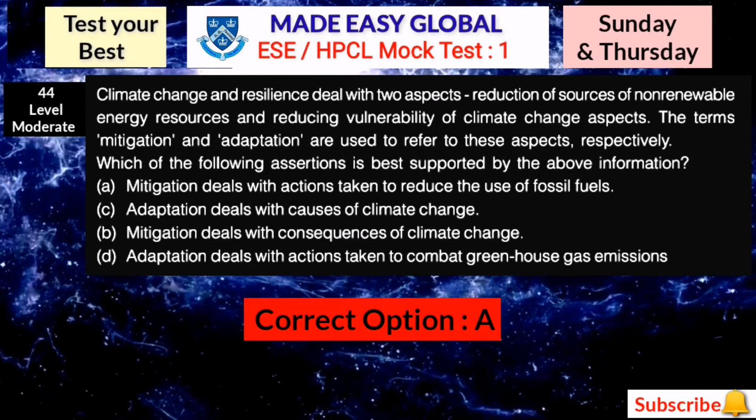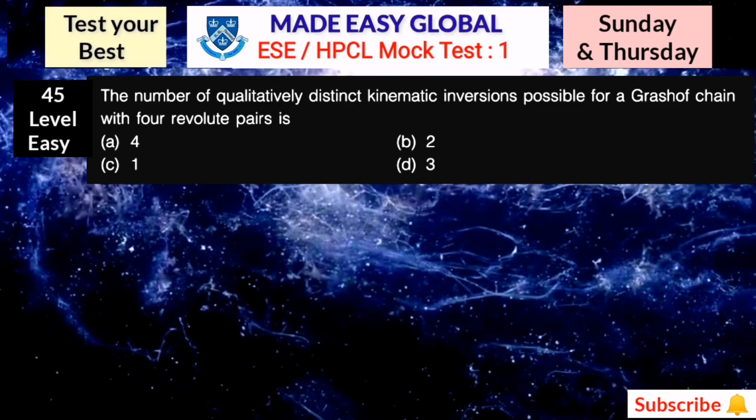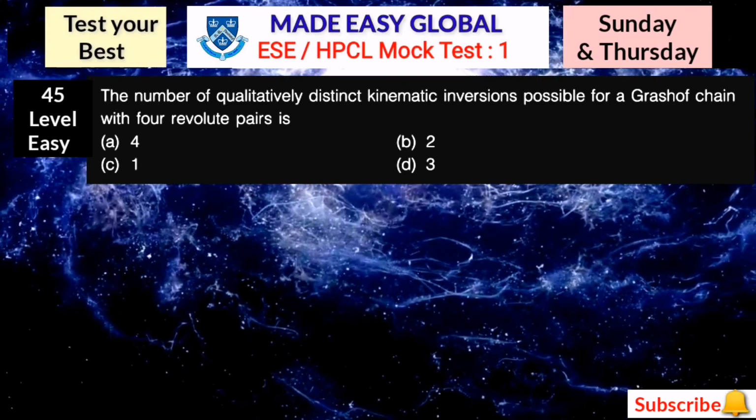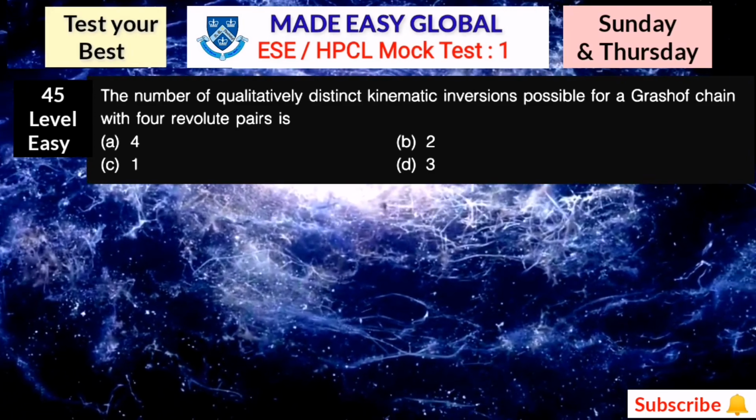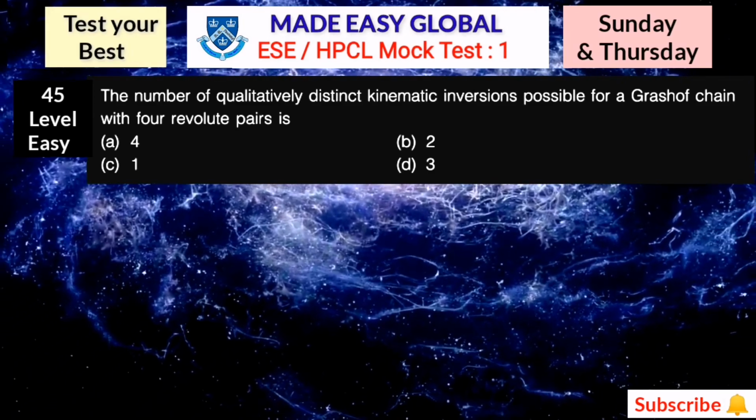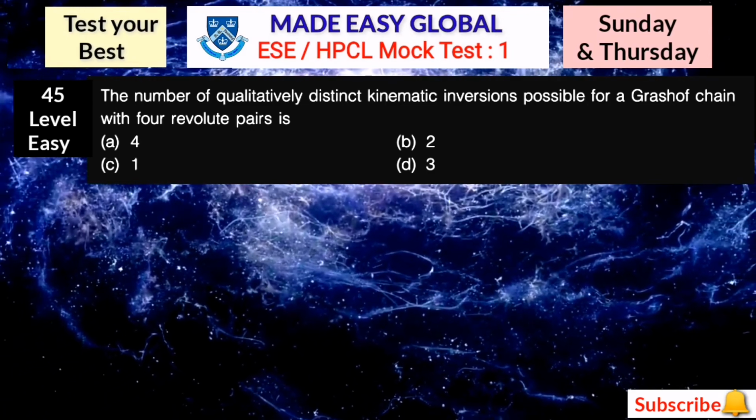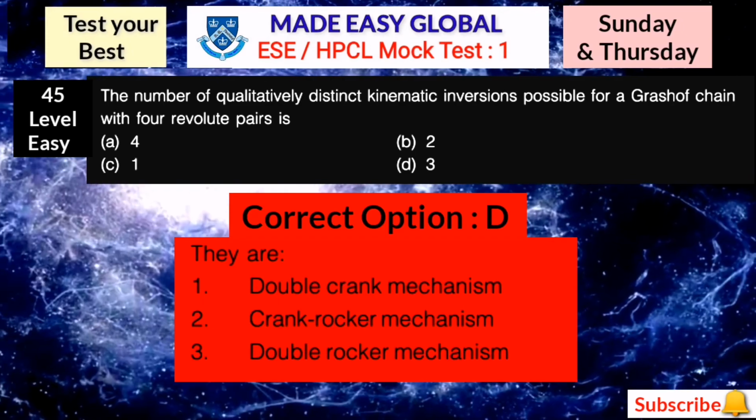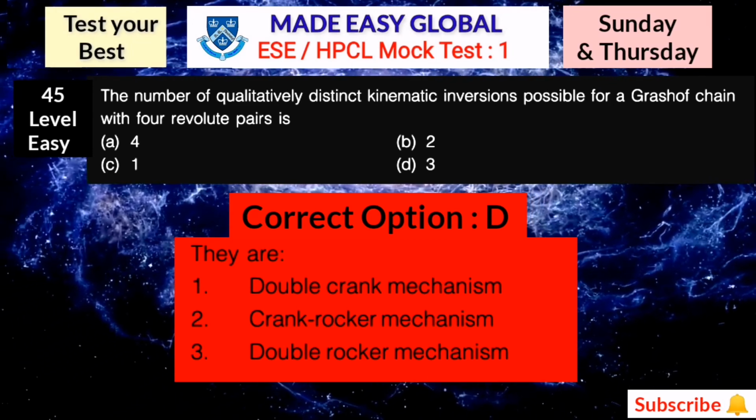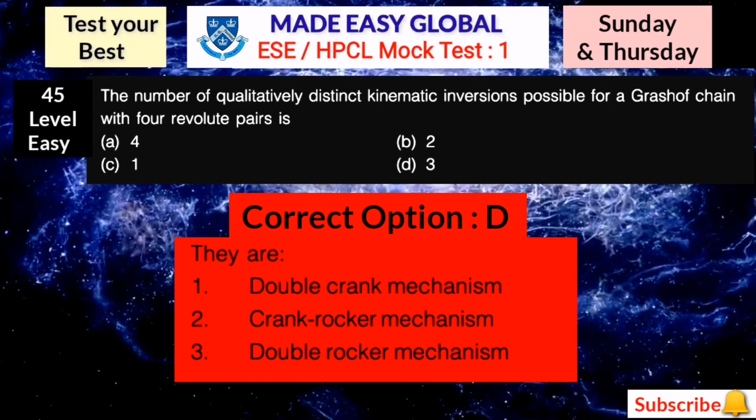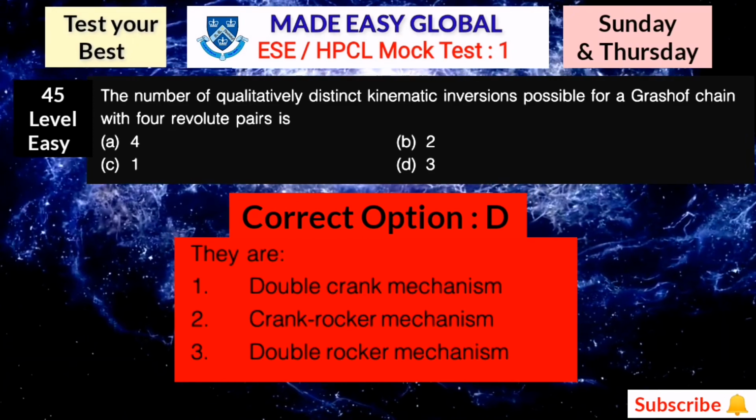Now let's move towards the next question. Question number 45 on your screen now. The number of qualitatively distinct kinematic inversions possible for a Grashof chain with 4 revolute pairs is option A 4, then option B 2, option C 1 and option D 3. So you can write down your answers in your book. Here the correct answer is option D 3. These three are the inversions. First one is double crank mechanism, then crank rocker mechanism, and third one is double rocker mechanism. So you can note down.